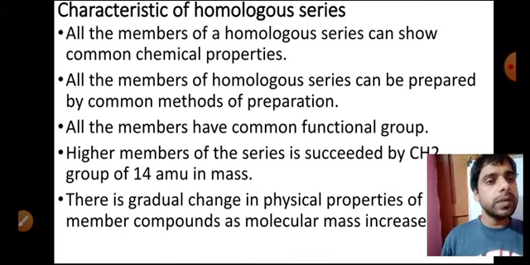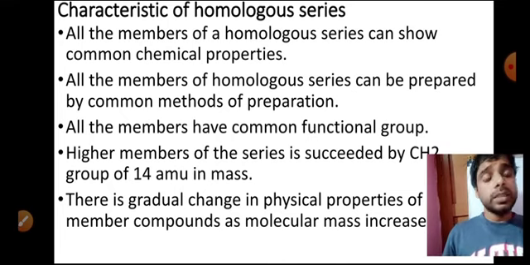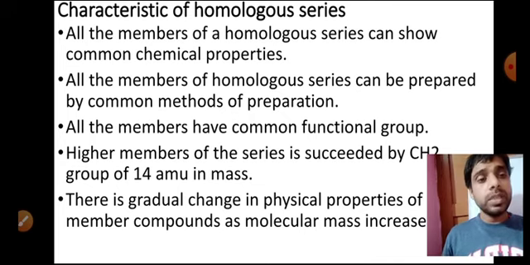Addition of hydrogen can give you ethene. So whatever you are taking, ethyne, propyne, butyne plus H2, addition reaction of H2, addition can be chlorine also, you will get propene, butene. So a common method of preparation is there.